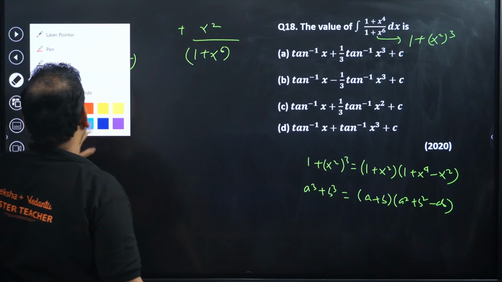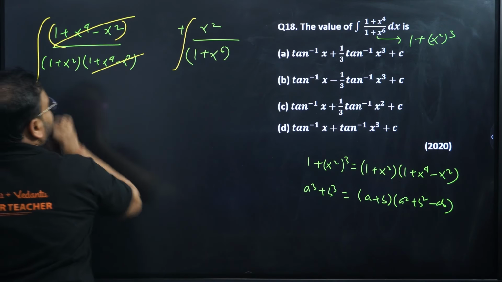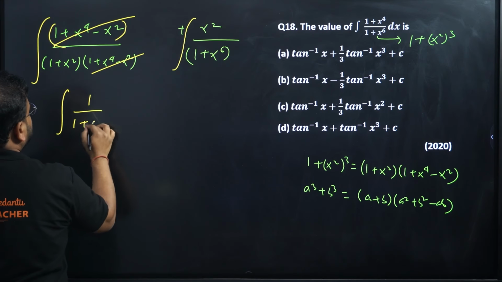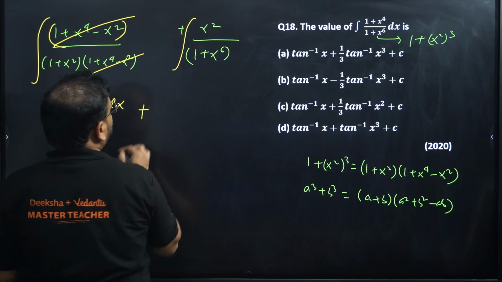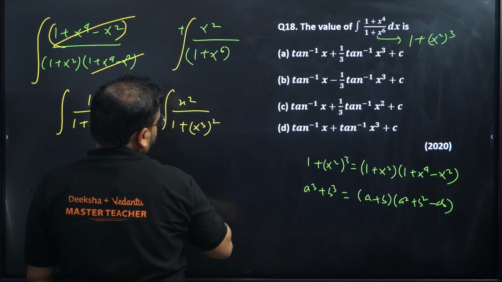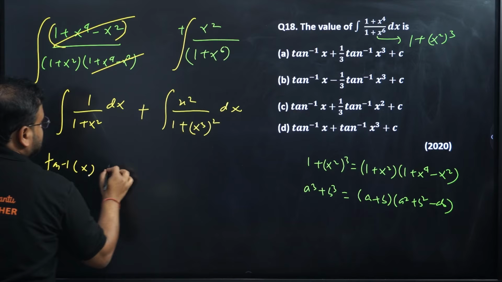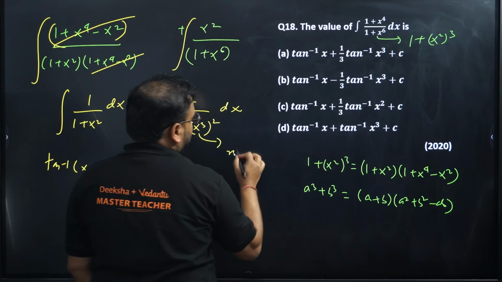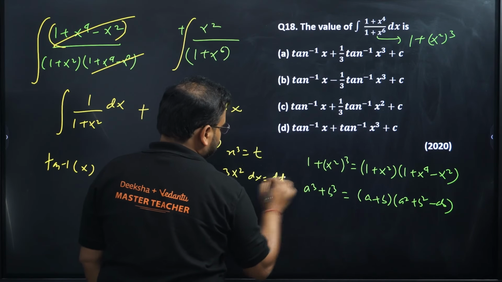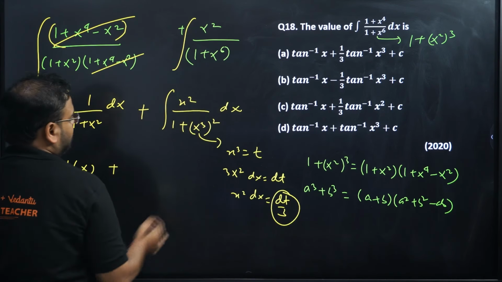Now check this out. Integrate it. So this is going to be cancelled, and over here you'll have a formula. So I'll have over here integration of 1 upon 1 plus x square with a dx, and over here we'll have plus sign, x square is there. Write this as 1 plus x cube the square, with the dx. This is nothing but tan inverse of x. And for this, take this x cube as t. Derivative will be 3x square dx equals dt. So I get x square dx equals dt by 3.